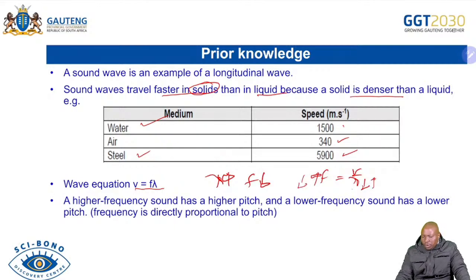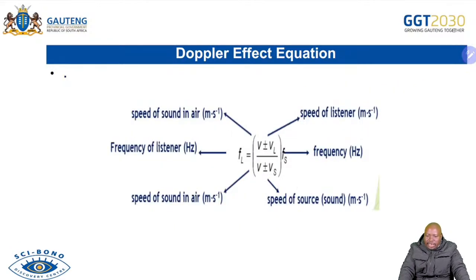Now, that's what I just explained. That is the prior knowledge that we brought. The formula, you have been utilizing this formula. I think by now you know that fL stands for the frequency of the listener, fS is the frequency of the source, and we have the v there, which is the speed of sound in air. Then there is the speed of the source and the speed of the listener, if the listener is moving or the source is moving.